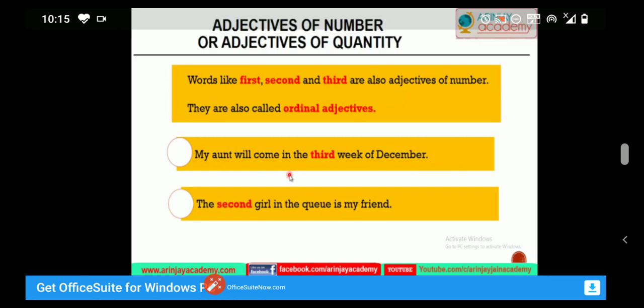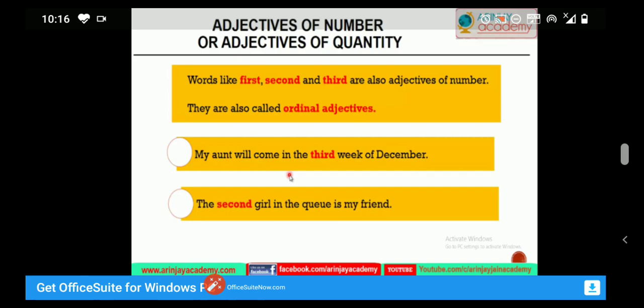Like the definite numeral adjective. Definite numeral adjectives always show the exact number, like 1, 2, 3, 4 or first, second, third, fourth. But indefinite numeral adjectives do not show a definite number. They are like some, many, few, all, several, certain, etc.